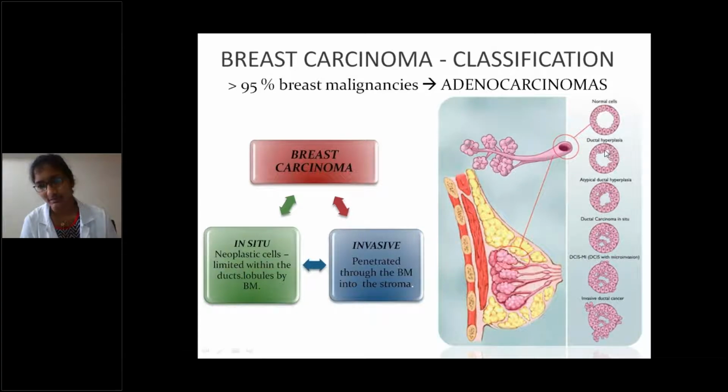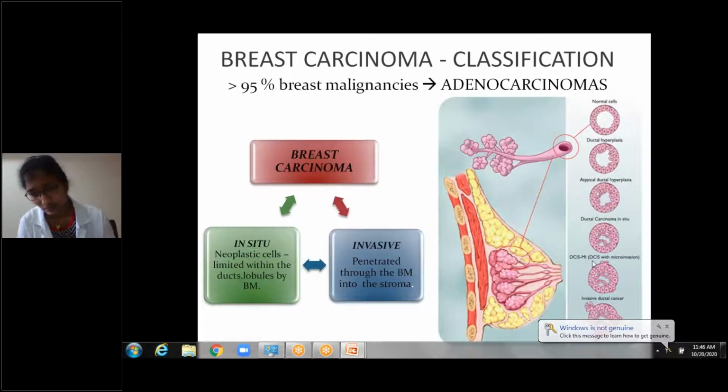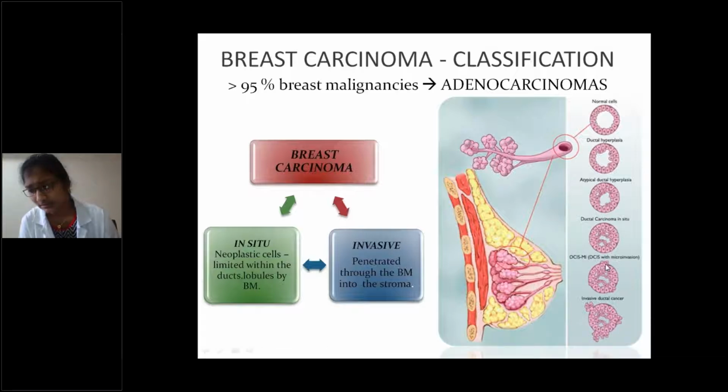When there is ductal hyperplasia, there is slight proliferation of the ductal epithelial cells within the lumen. Atypical ductal hyperplasia means proliferation of the cells within the lumen, but with slight atypia. Ductal carcinoma in situ has more proliferation, and ductal carcinoma in situ with microinvasion is invasion into the stroma, but in a minor quantity, and invasive ductal carcinoma is infiltration into the stroma through the basement membrane in large quantity. This is the basic histology.